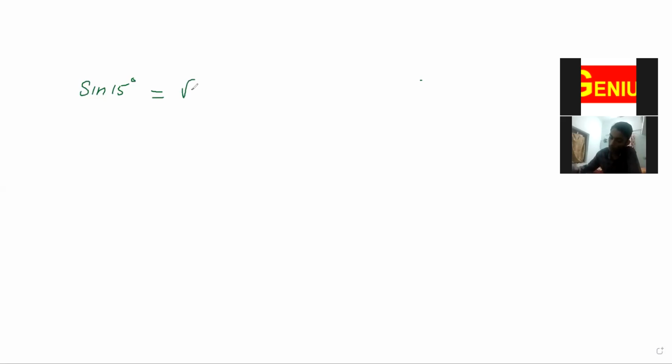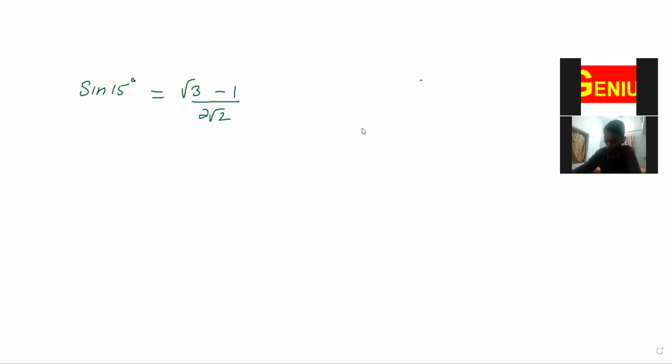You need to memorize these values. Please write down this, note down this also. Sine 15 degree, that is equal to, you have to memorize this: root 3 minus 1 by 2 root 2.